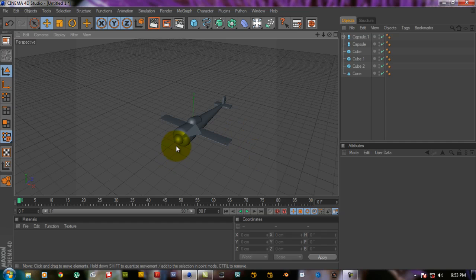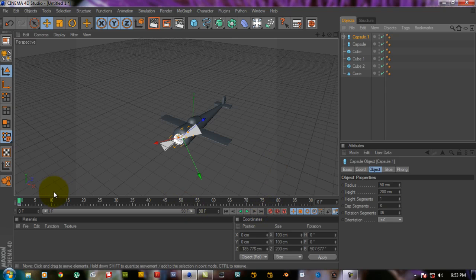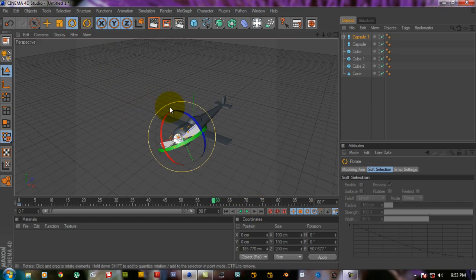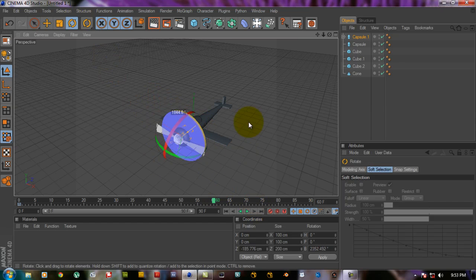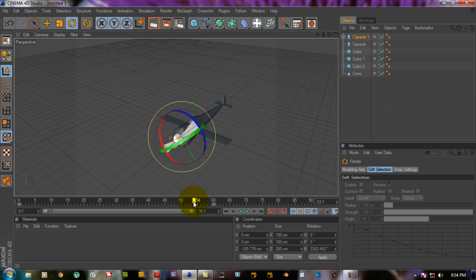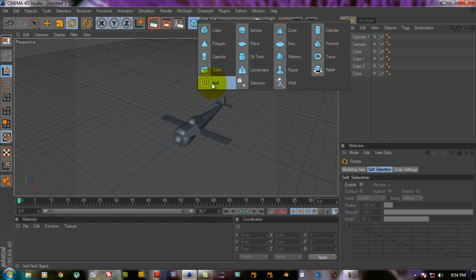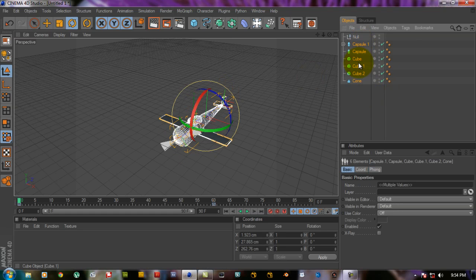Now we have to keyframe its rotation and then parent all the objects to a null so that the plane looks good. Okay, first set a keyframe for the capsule, then go to 60 frames and rotate as much as you can, then press another keyframe so that we can get a rotating animation. Now take a null object, select all this and parent it. See the downward arrow.